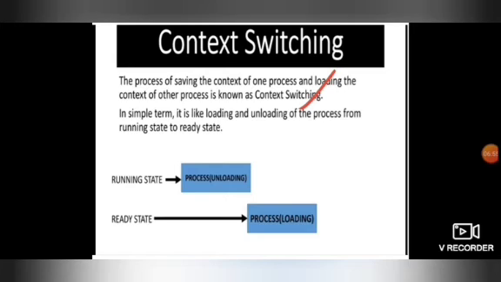And in context switching, one important thing we must consider is mode switching. Mode switching and context switching are different terms. Some consider them similar, which is a wrong conception. The mode switching occurs when the CPU privilege level is changed, whereas context switching is the process of saving the context of one process and loading the context of another process.